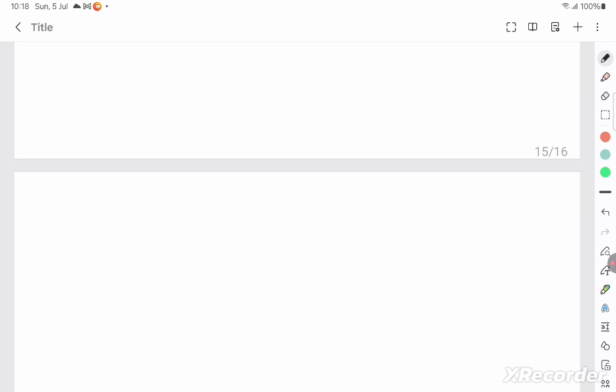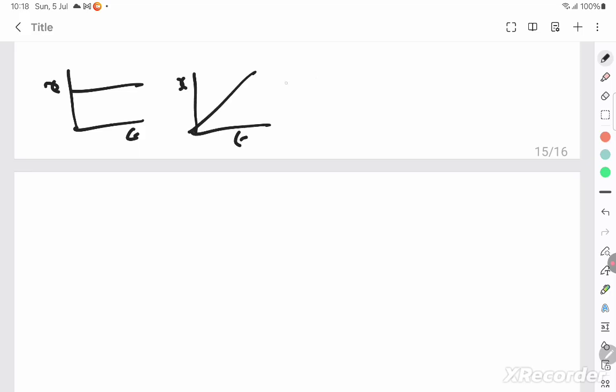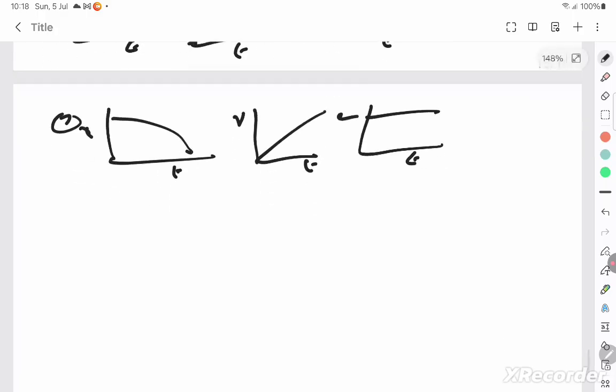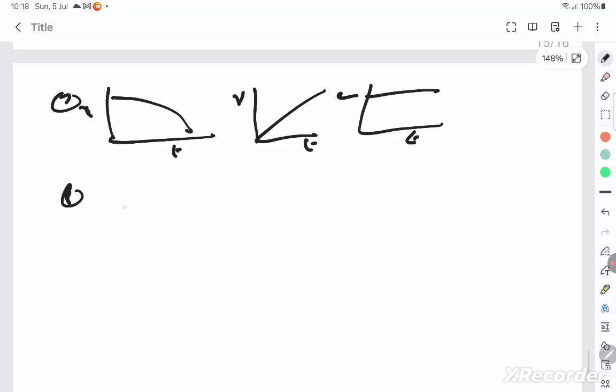Distance time graph of an object in the case of a body at rest. The body at rest xt graph is just like this. Then xt graph for the next question is like this. Xt graph for this is like this. Okay, so next is the graphs again. A seventh question. The xt graph is like this. The vt graph is like this, and the at graph is like this. So let's go to the eighth question, the drunkard question.